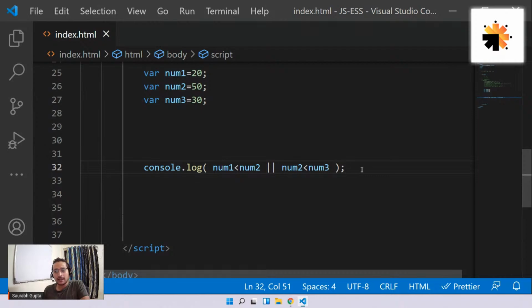Sir, what is MERN stack? It's basically a tech stack, a combination of MongoDB, Express, React, and Node.js. That's what MERN stack is. Okay.